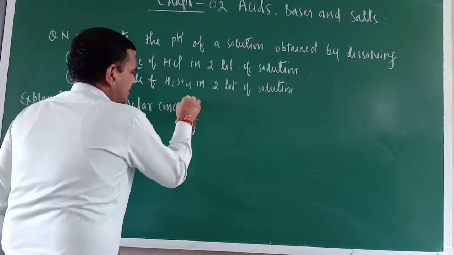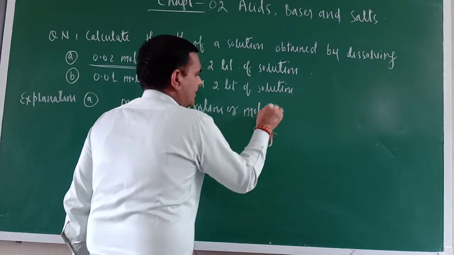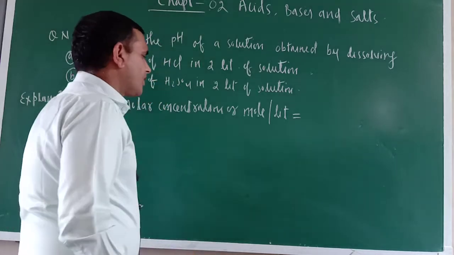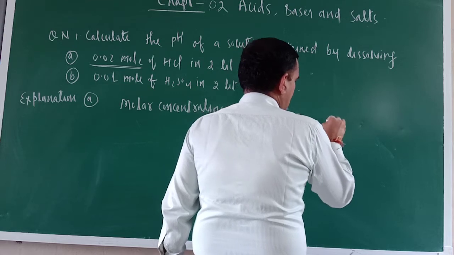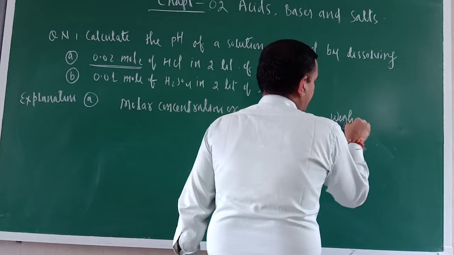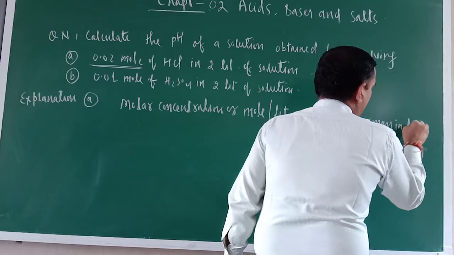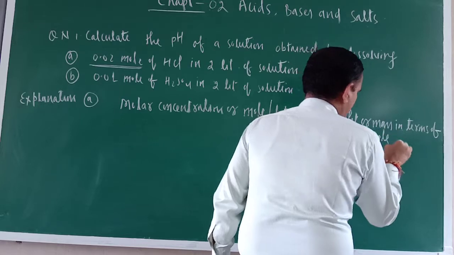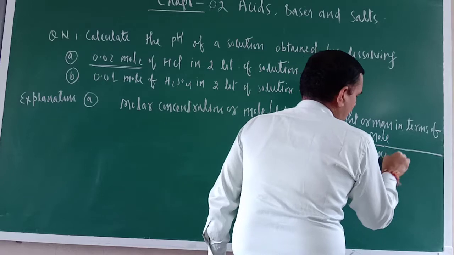Molar concentration or mole per liter. So how you will write this one? Their formula is weight or mass in terms of mole divided by volume of solution.